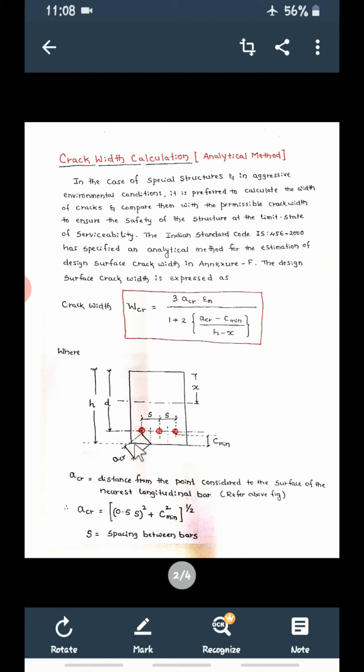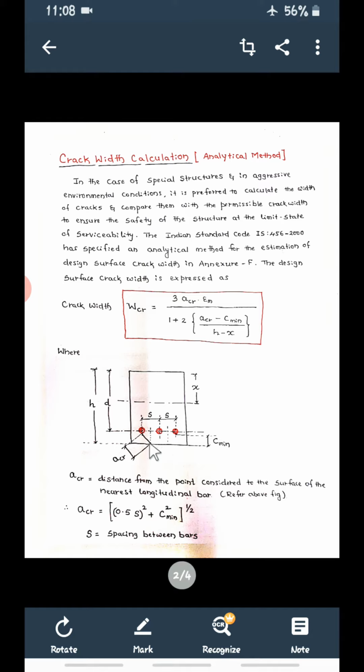So cracks normally develop from the bottom, and always start from the bottom. So what is this ACR? ACR is the distance from the point considered to the surface of the nearest longitudinal bar. Crack will form from the bottom.